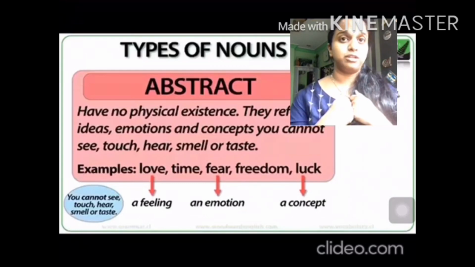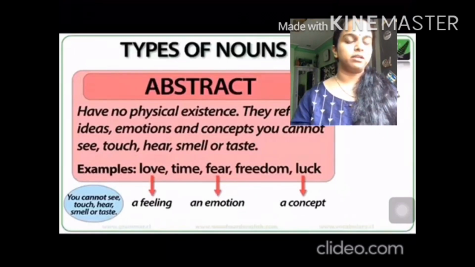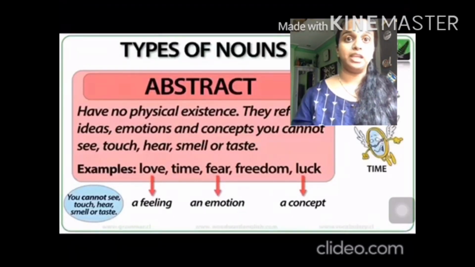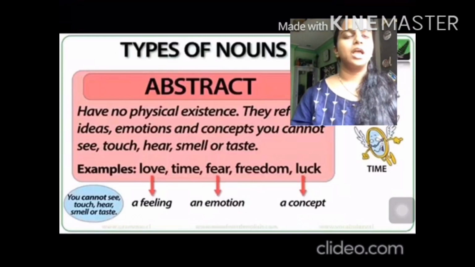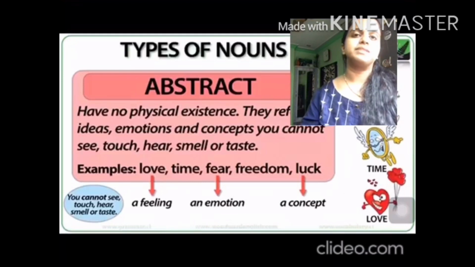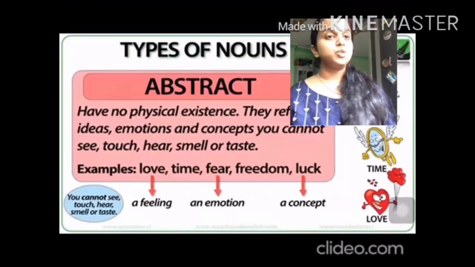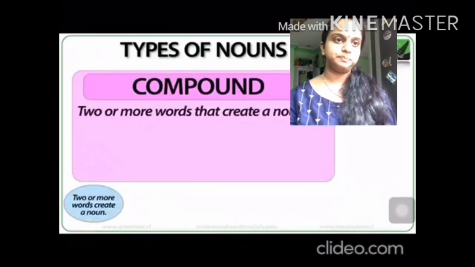Fear. It is an emotion. How much are you afraid of ghosts? Can anyone count? No. How much are you angry at the moment? No one can count. How much are you happy? No one can count. Freedom, independence, loyalty, honesty, trust, pride, luck, justice, happiness, sorrow, joy, all these things come under abstract noun. Love for someone comes under abstract noun. So abstract nouns are basically nouns which you cannot see, you can only feel.